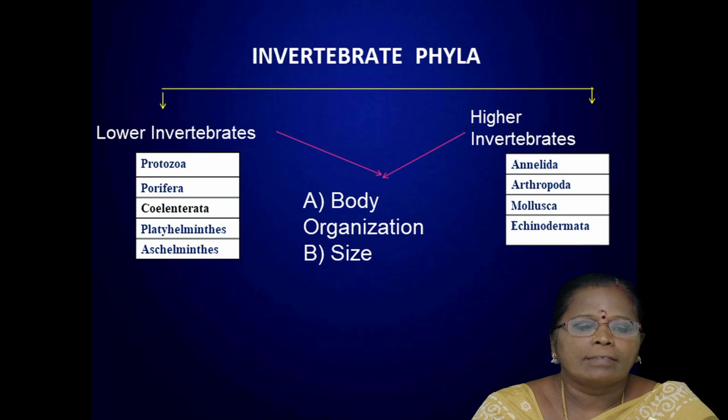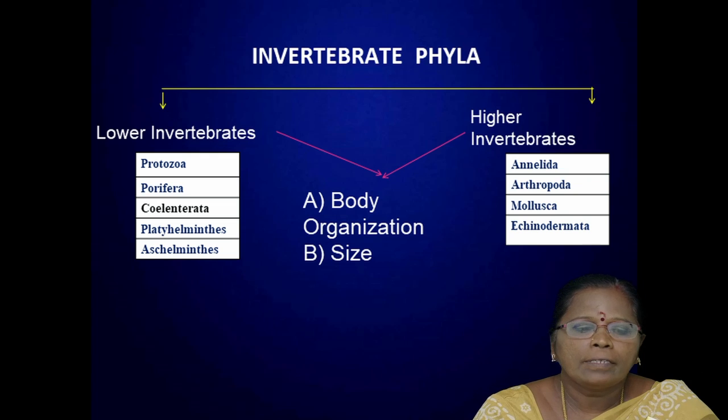Again, zoologists usually term the groups of organisms lower invertebrates and higher invertebrates. What is meant by lower and higher invertebrates is mainly based on body organization and size. The lower invertebrates have a simple body organization and are smaller in size. The higher invertebrates have a complex body organization and are larger in size.